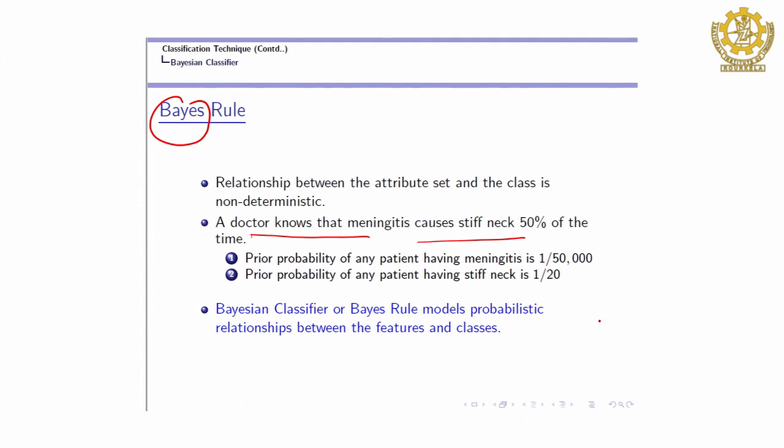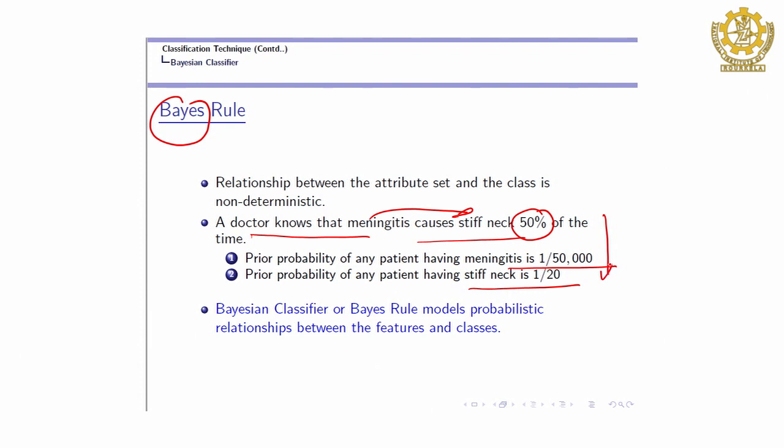That means if there is meningitis, the chance of having a stiff neck is 50%. But without having this information, what is it in general? The probability of having meningitis is very low, 1 by 50,000, and the probability of having a stiff neck is 1 by 20.